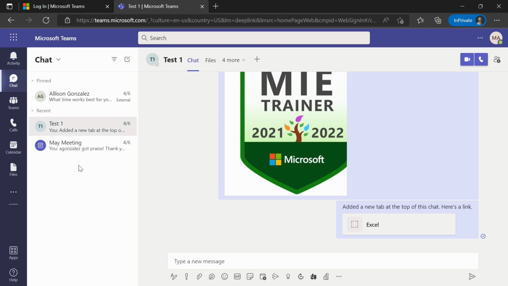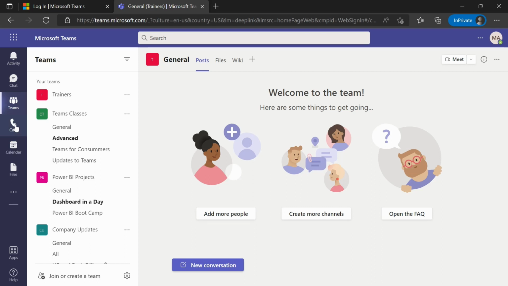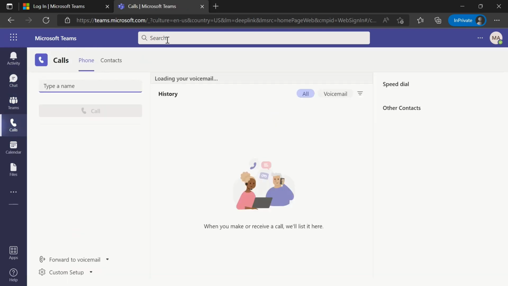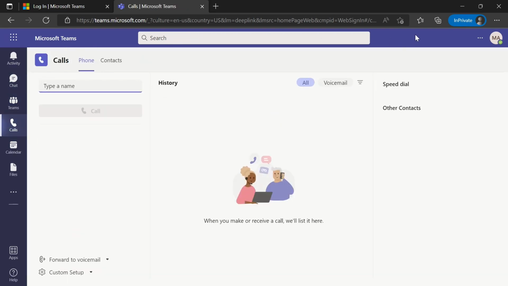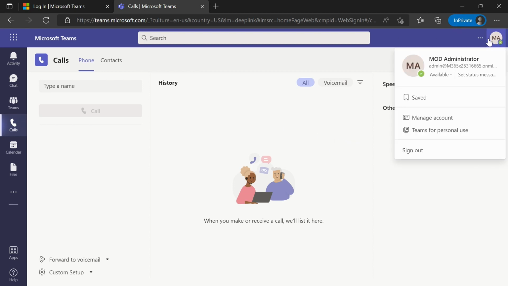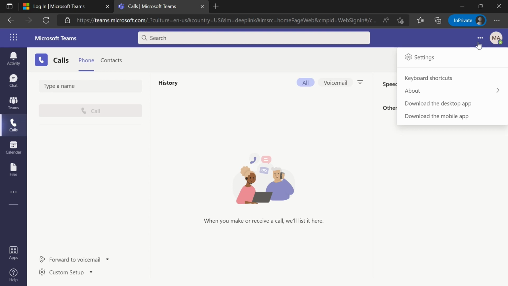All right, now that we've seen what is in the web version, I'm going to show you how you're able to download the app. So if you clicked through, decided not to download the web or the computer app before, and you want to do that now, if you click into the top, these three button ellipses, you're able to download the desktop app from here. You can also prompt a mobile app as well. We are just going to be concentrating on the desktop app for today.